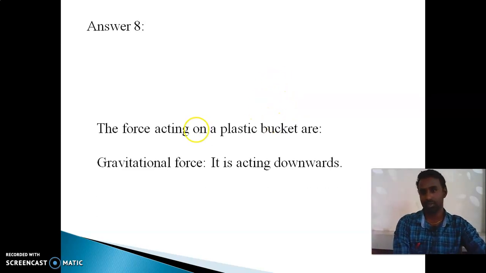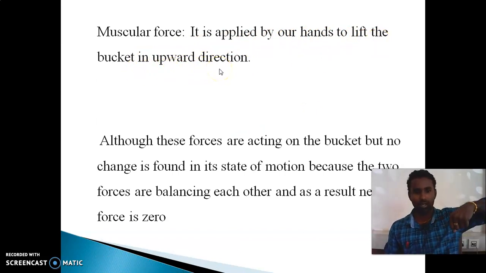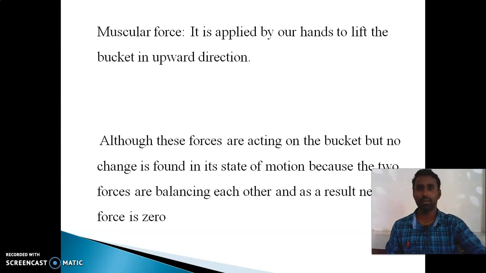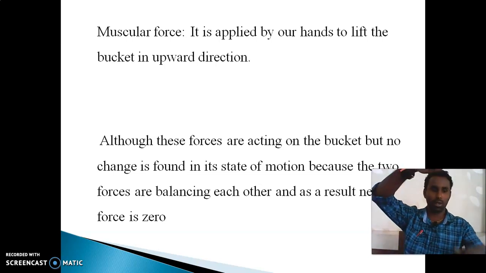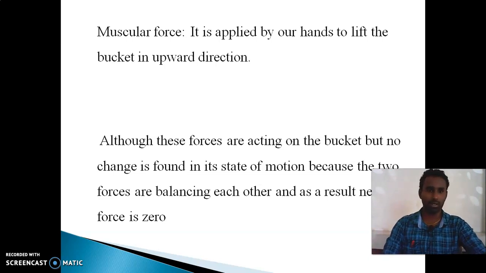So the first one, gravitational force, will be acting downwards, and one more force, muscular force, is applied by our hands to lift the bucket in the upward direction. So we are giving muscular force in the upward direction. We have to pull that bucket upward, and in the downward direction is the gravitational force. So both get balanced, so the water will not move.